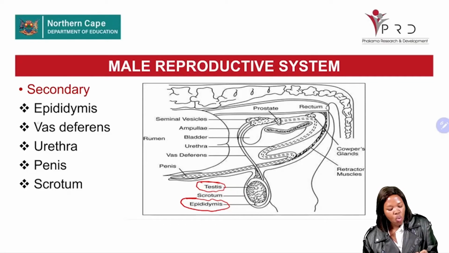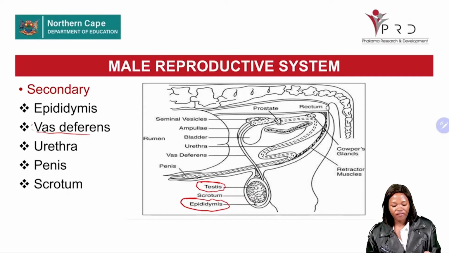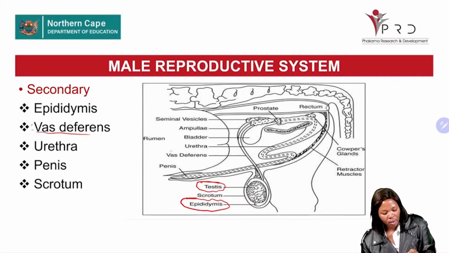Secondly, we have our vas deferens. Remember I said the vas deferens is also referred to as the sperm duct. What is the function of the vas deferens? For the examination, you need to understand each and every function of each organ, whether primary or secondary. Where do we find our vas deferens?